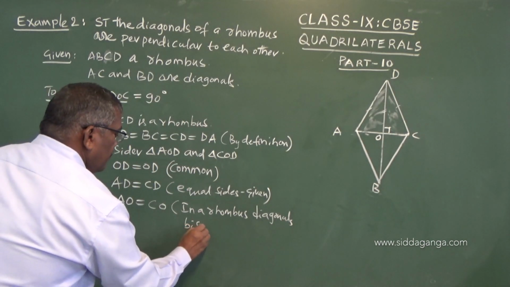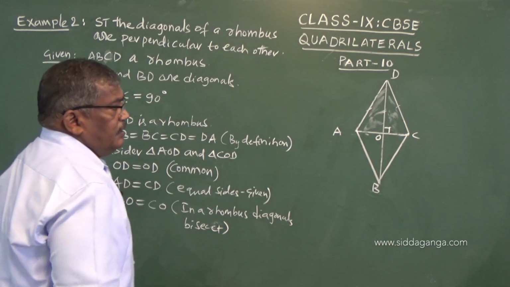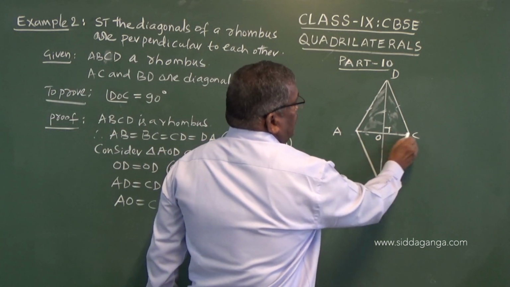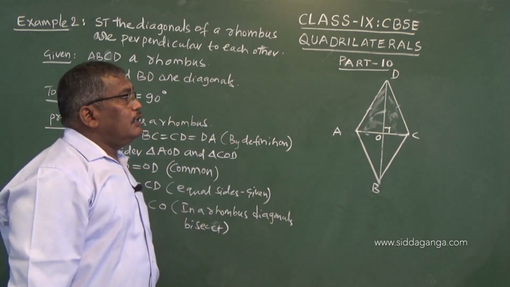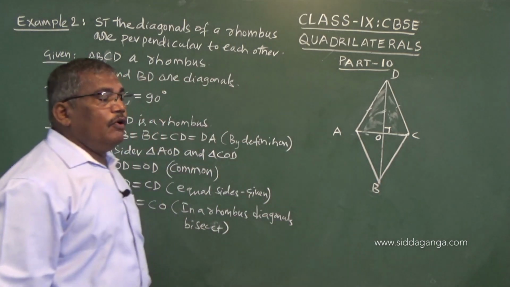Because they bisect each other, AO and OC will be equal, and also DO will be equal to BO.